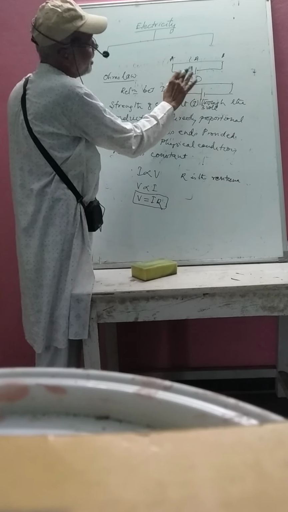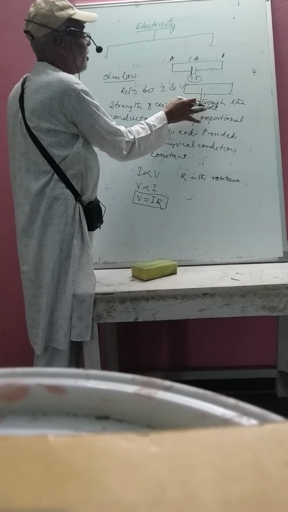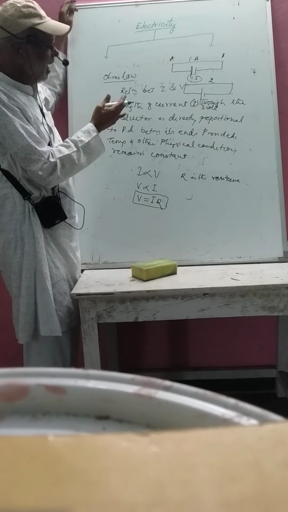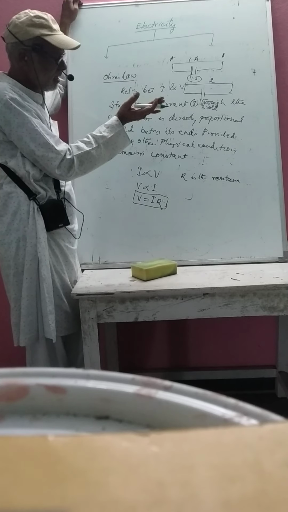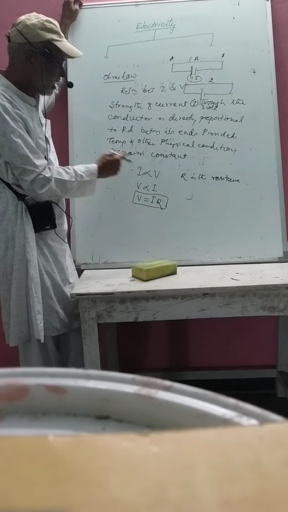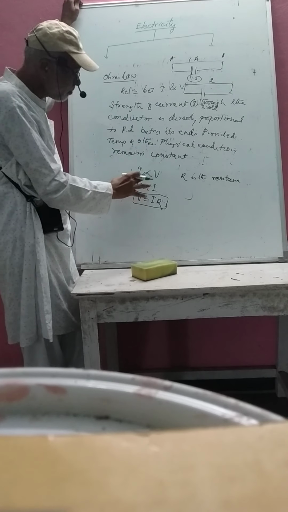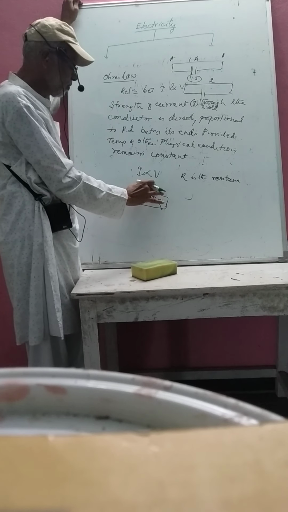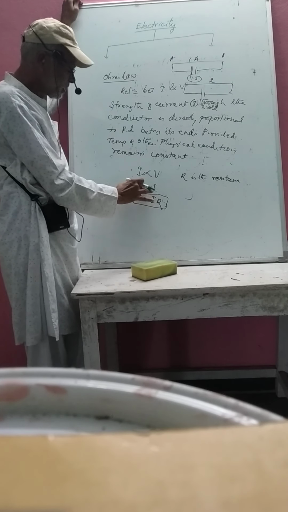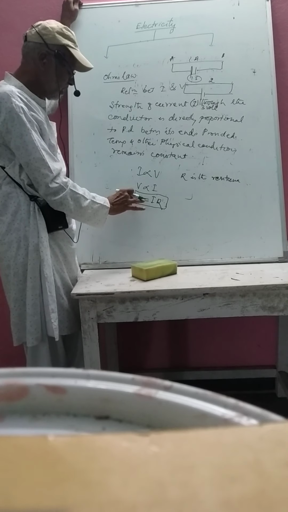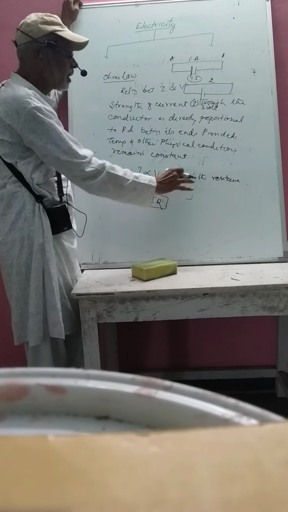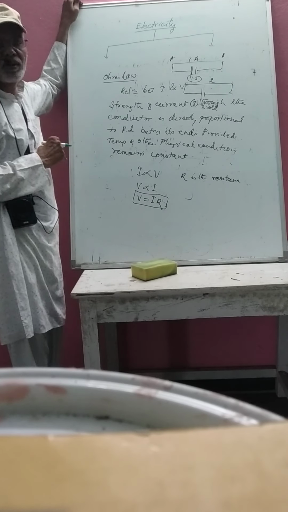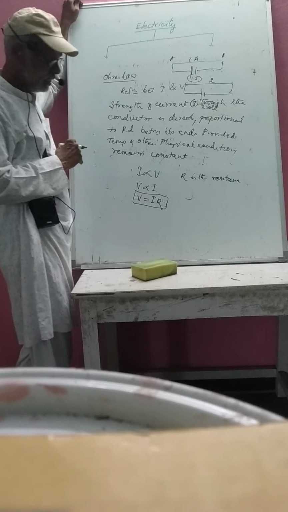In the second case, you are increasing the potential difference from 1.5 to 3 volt. As a result, current also increases. That means as the potential difference increases, the current also increases. That is the meaning of this expression. It can also be written as V is directly proportional to I. Since this expression has a proportionality symbol, you have to eliminate it. V is equal to I into R, where R is the electrical resistance, which is nothing but the opposition offered by the conductor to the flow of electric charges.